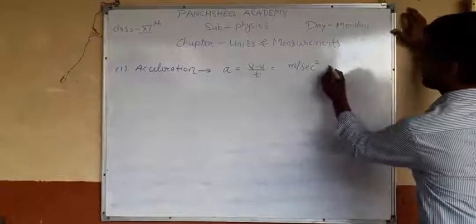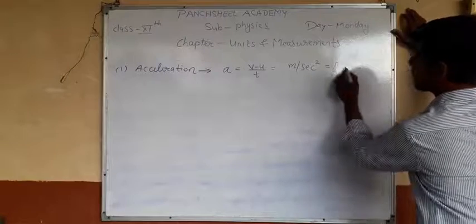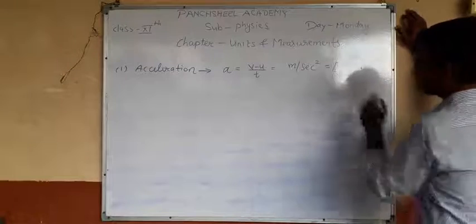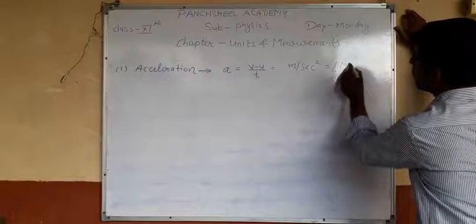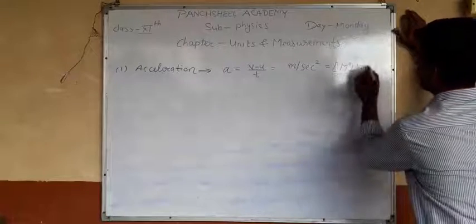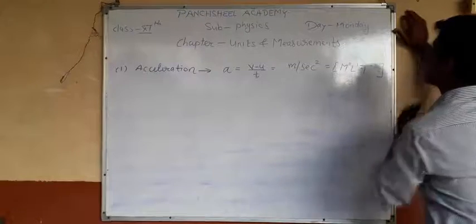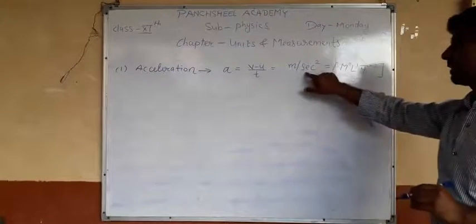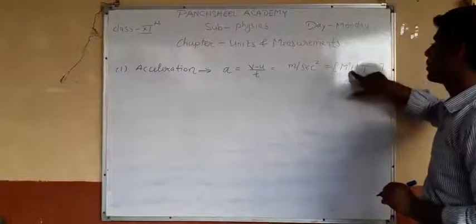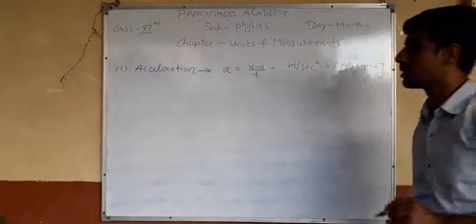So how to write its dimension? This is meter, and there is no mass, so you write M0; length is meter, so L1; and T minus 2. Why T minus 2? Because time is per second square. So M0 L1 T minus 2. This is the dimension formula for acceleration.